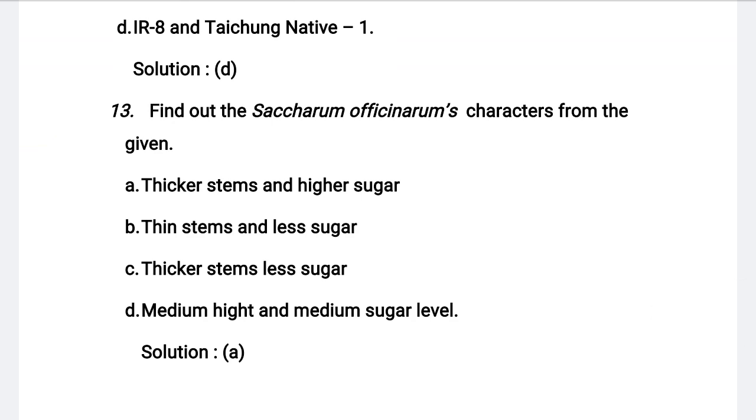Understood? Next, 13th question. Find out the Saccharum officinarum's characters from the given below. Option A, thicker stems and higher sugar. Option B, thin stems and less sugar. Option C, thicker stems and less sugar. Option D, medium height and medium sugar level. So the correct answer for this question is option A, thicker stems and high sugar content. That is the specialty of Saccharum officinarum, which is highly grown in India, especially in South Indian regions.